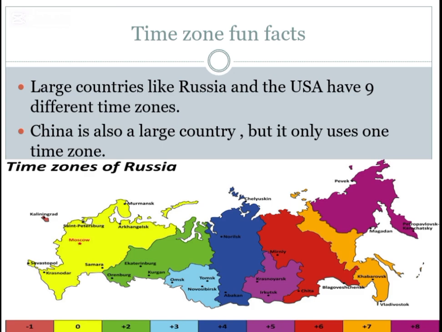Look at the map. This map shows the time zones of Russia. You can see different colors. Each color shows a different time zone. So when people in Western Russia are waking up, people in Eastern Russia may already be in the afternoon.